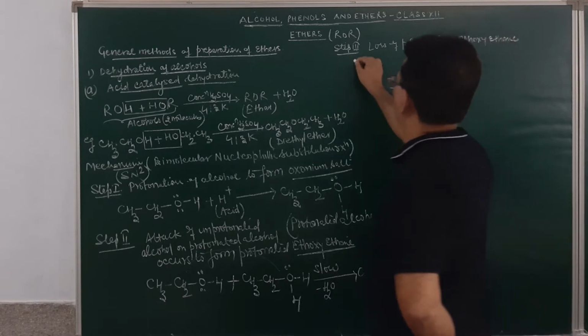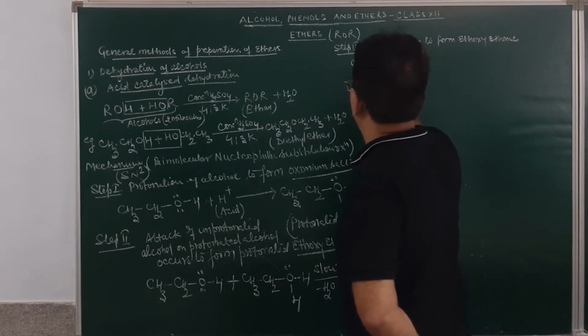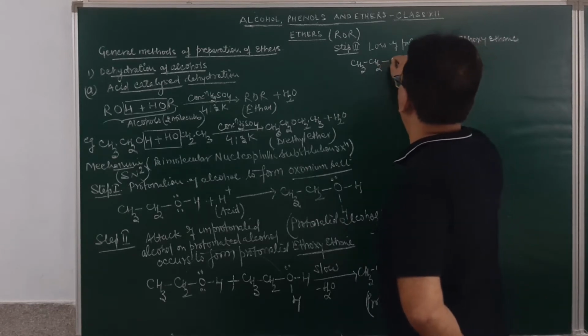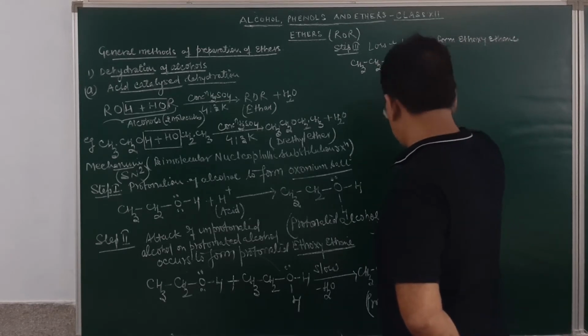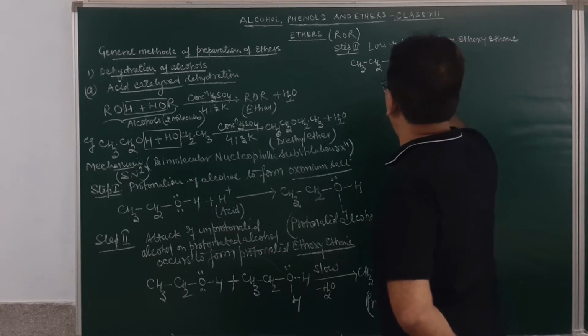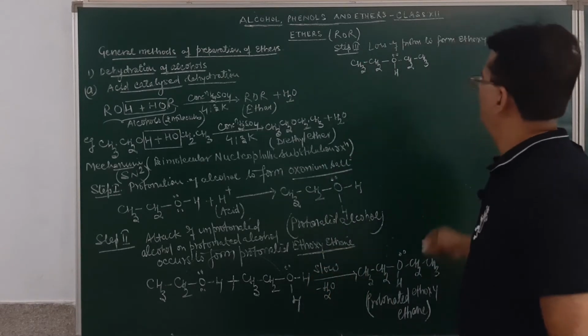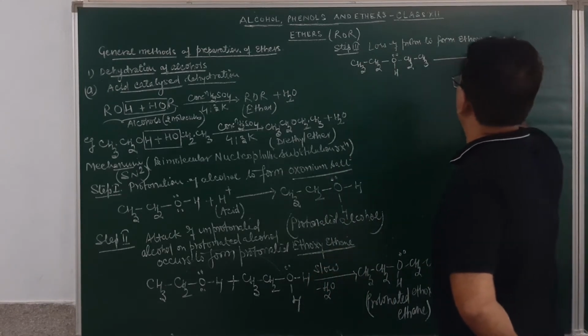How? This will be CH3 and then CH2, then we have O, H and CH2 and CH3. From this molecule there will be a fast step and there will be loss of proton.